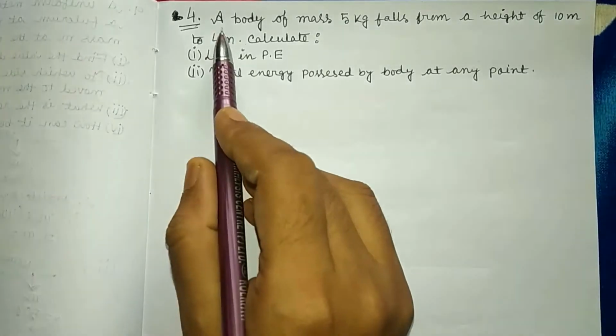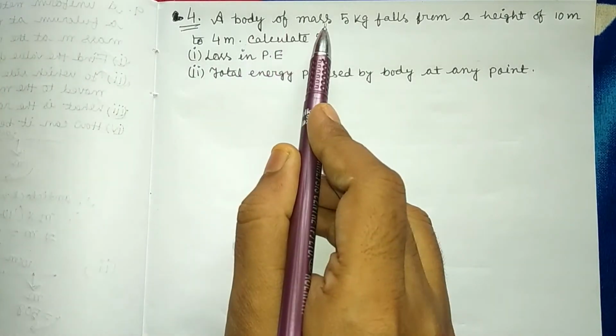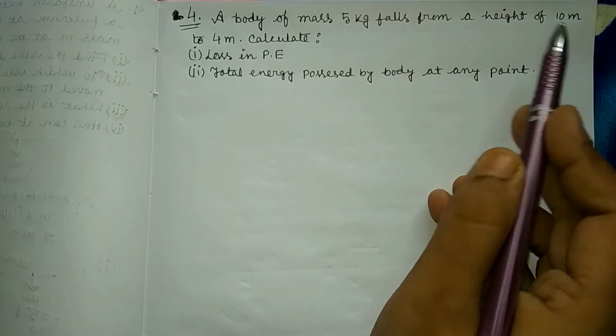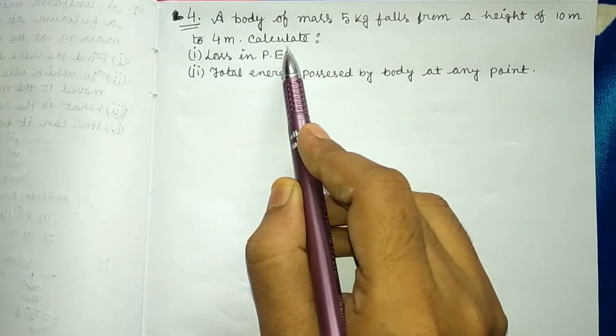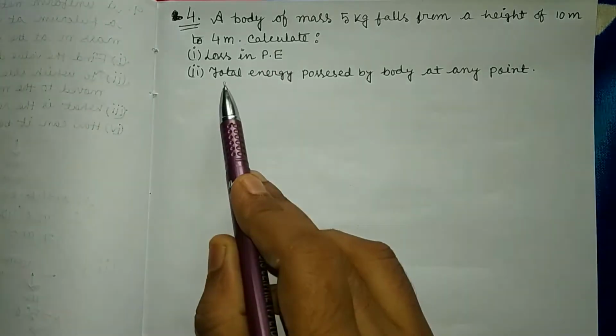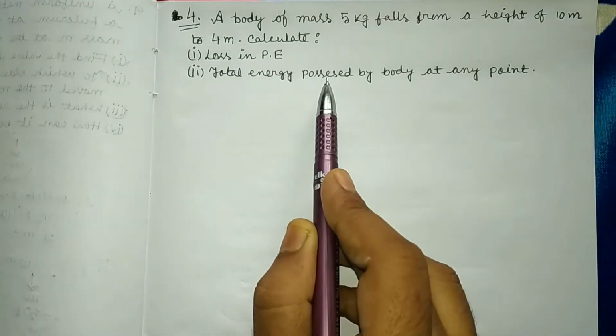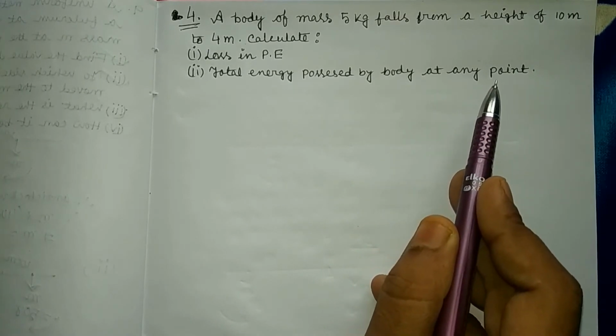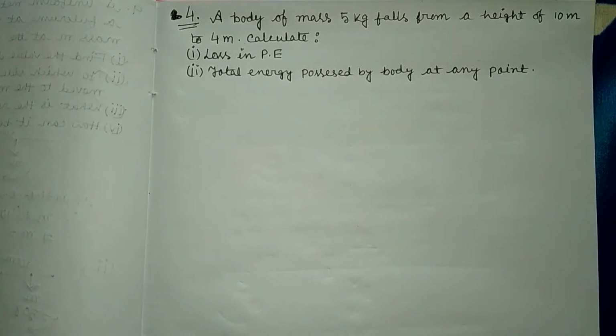So the question is, a body of mass 5 kg falls from a height of 10 meter to 4 meter. Then calculate the loss in potential energy and total energy possessed by the body at any point. Okay? So this is the question.